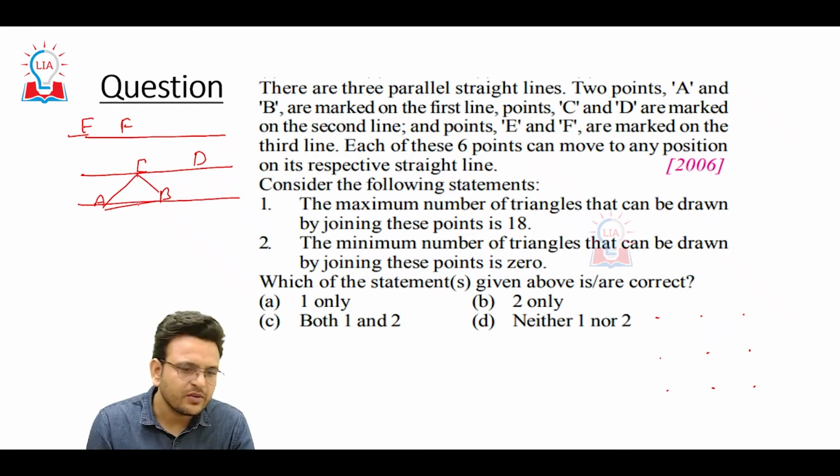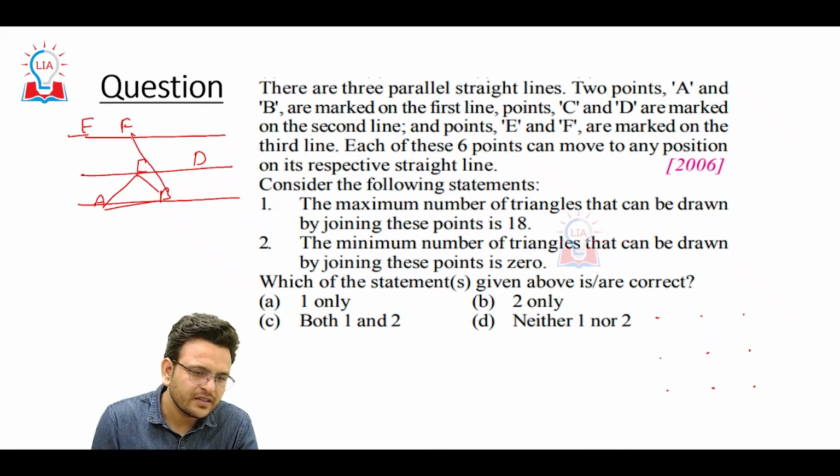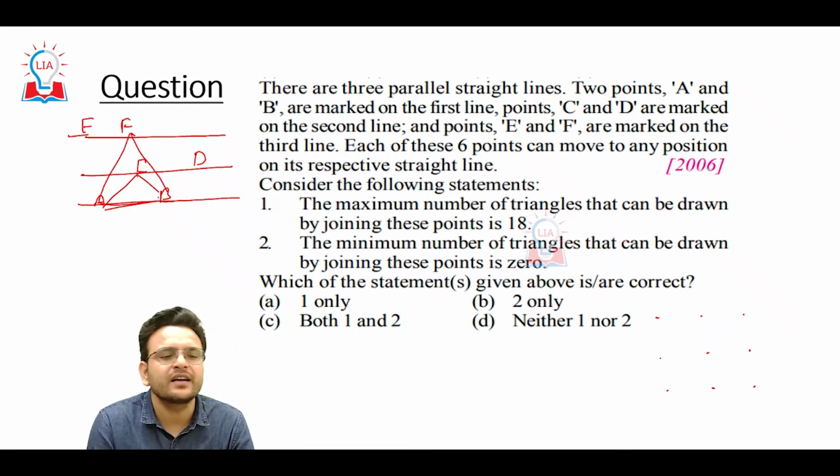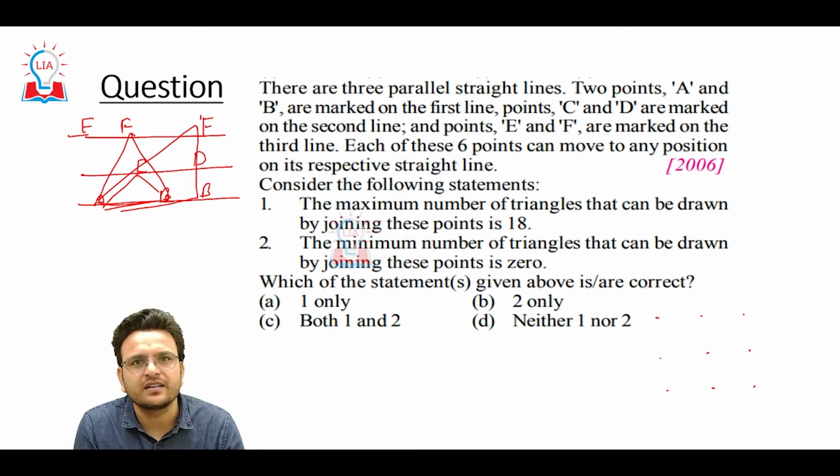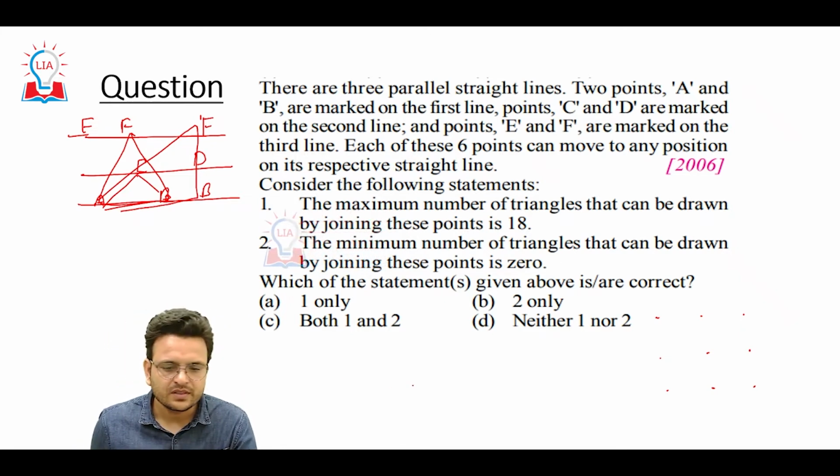If I join any 4 points, or any 5 points, like if F is here and B is here, I am going to get a triangle. In such a case, how many triangles can be formed?